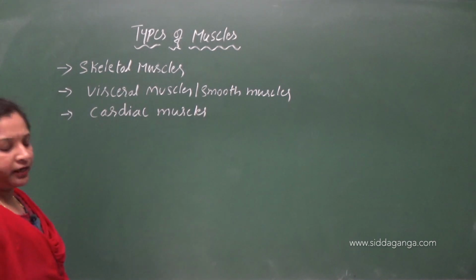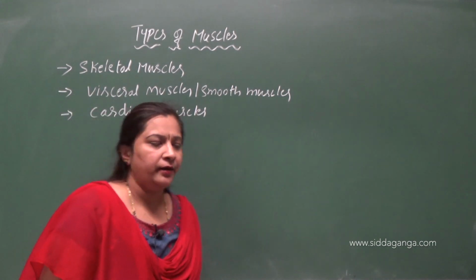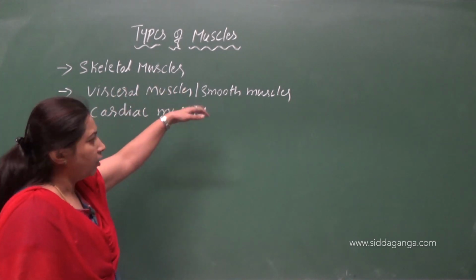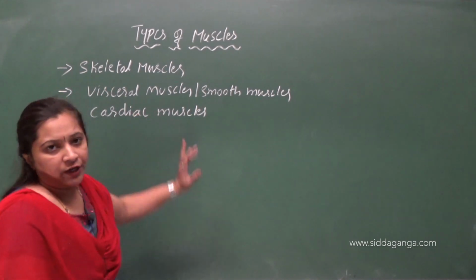So there are three different types of muscles identified: skeletal muscles, visceral muscles, also called smooth muscles, and the cardiac muscles.